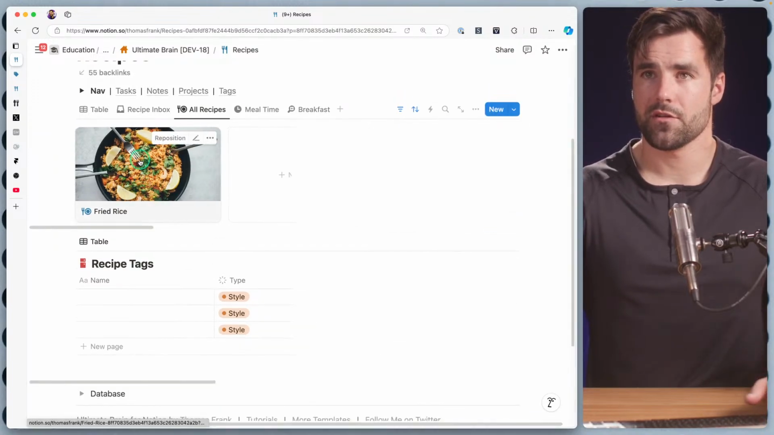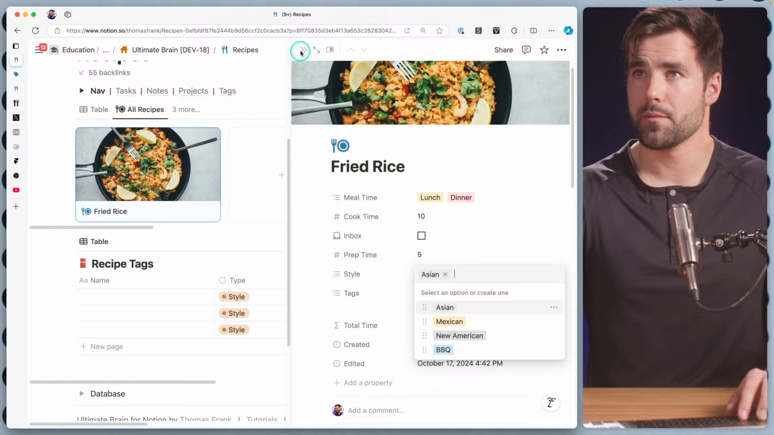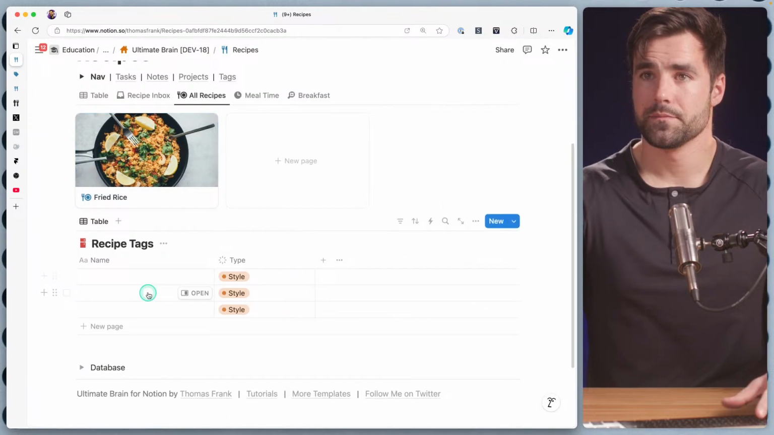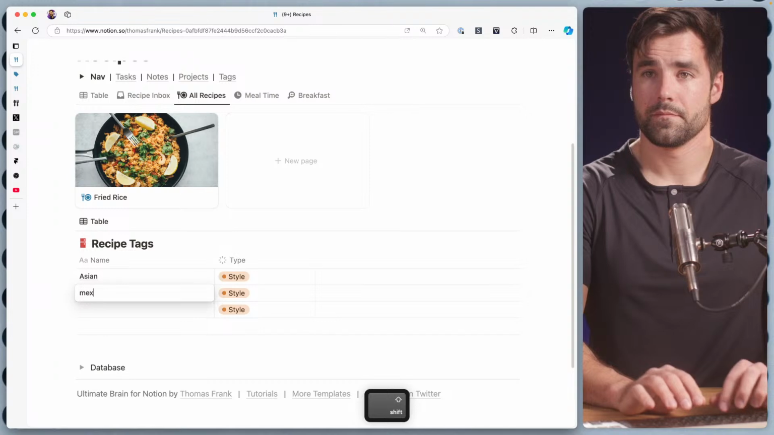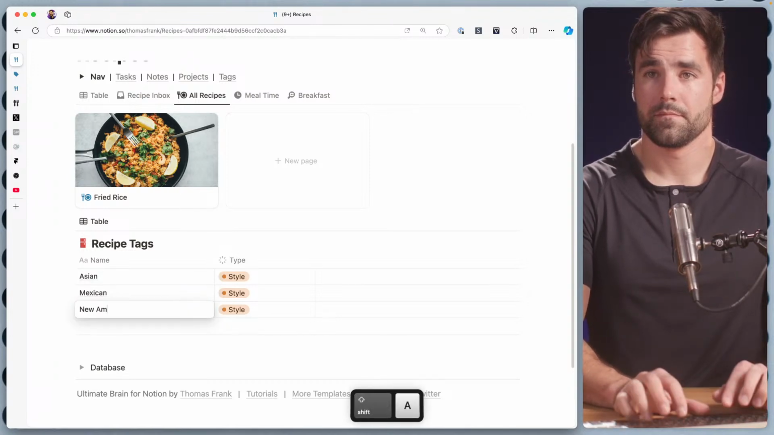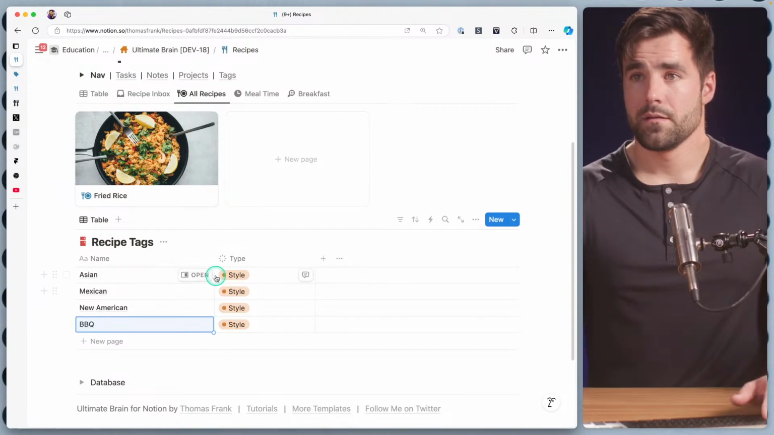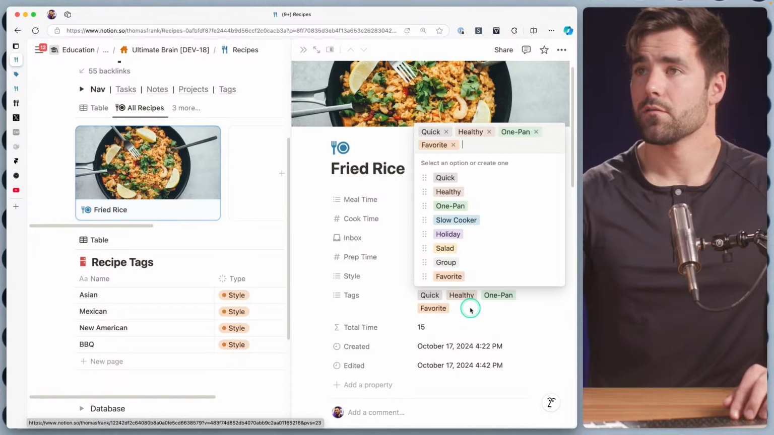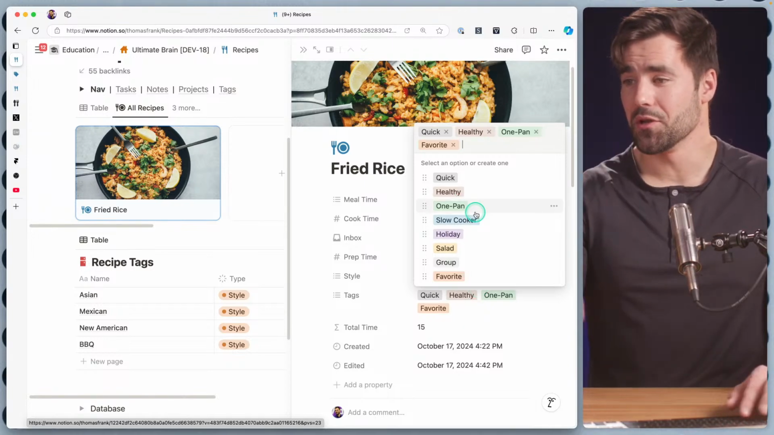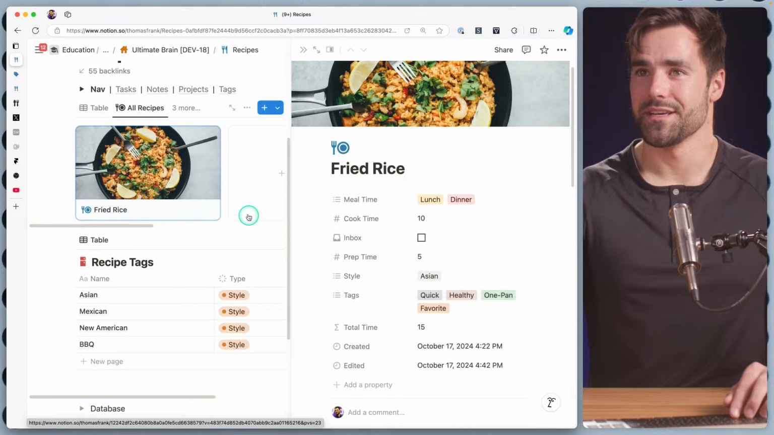So let's go ahead and create some of those. We had our styles, Asian, Mexican, New American, barbecue. Let's go ahead and create those. And those are all styles. And then we had quick, healthy, one pan. Boy, I'm not going to be able to load all these into my brain. Quick, healthy, one pan, slow cooker, holiday.